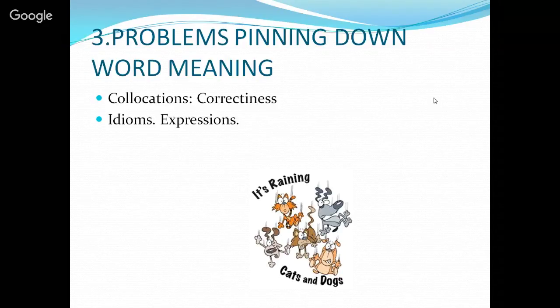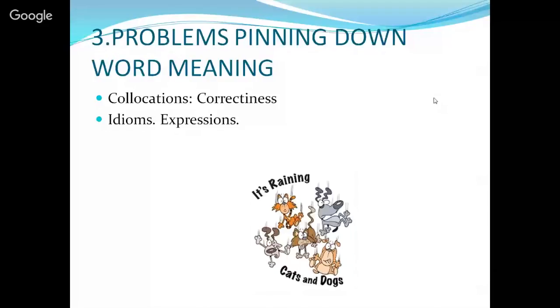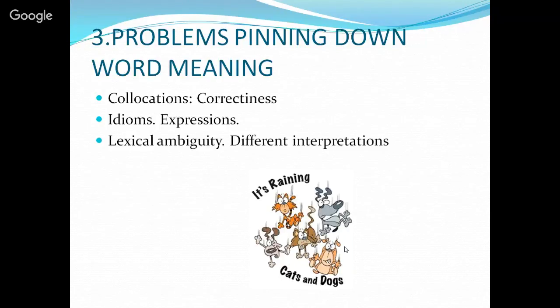And then we have also idioms, that are expressions we cannot translate literally. As this one we can have here, it's raining cats and dogs. That doesn't mean that it's literally raining cats and dogs, but this is an expression for when it rains a lot. Lexical ambiguity. When we talk about lexical ambiguity, we talk about different interpretations depending on the context, depending on the order of the words, we can understand different meanings.